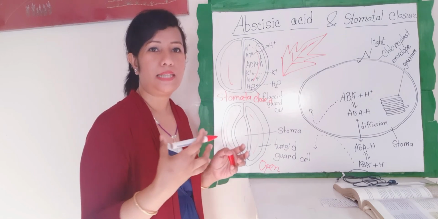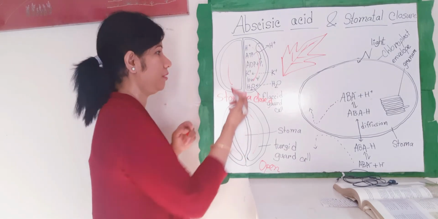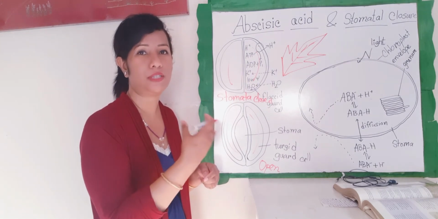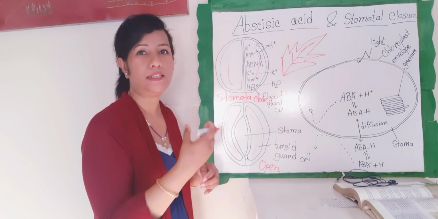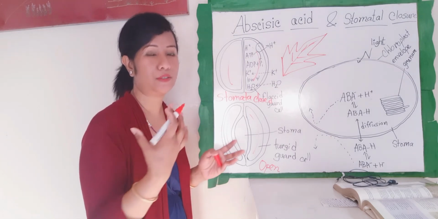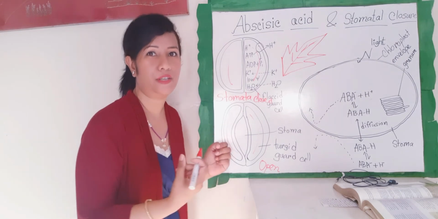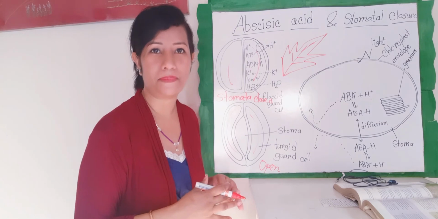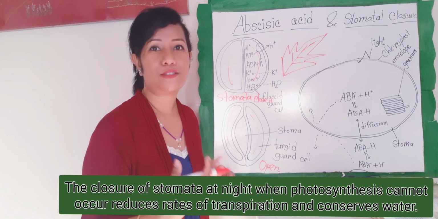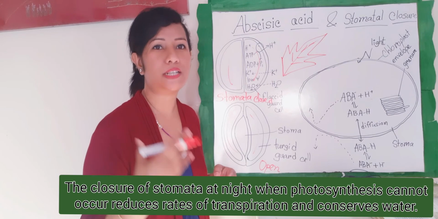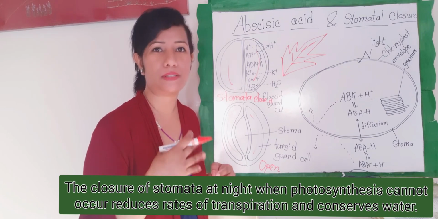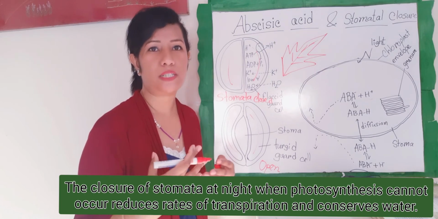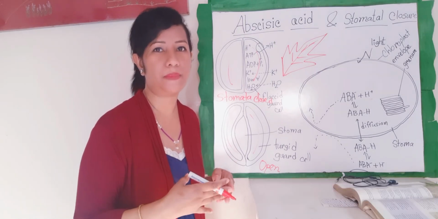And that is the closure of stomata at night, when photosynthesis can't occur. That is the reason, because at nighttime there is not enough light. The closure reduces the rate of transpiration and conserves water. That is the reason. So how do stomata respond to changes in environmental conditions?